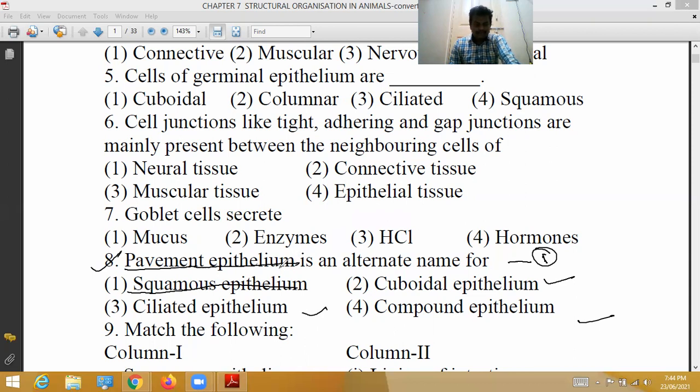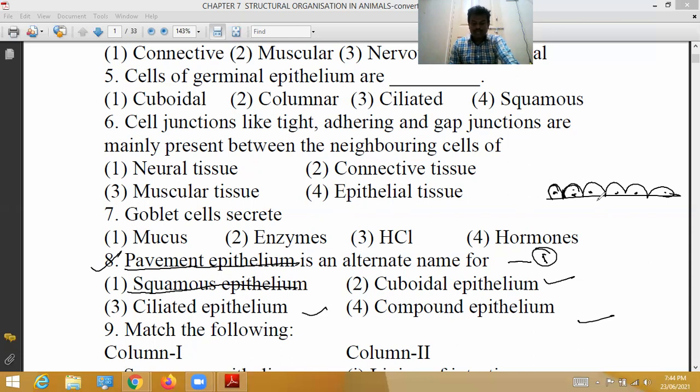Generally, simple squamous epithelium consists of a single thin layer of flattened cells with irregular boundaries. The cells are closely fitted like tiles in a floor.